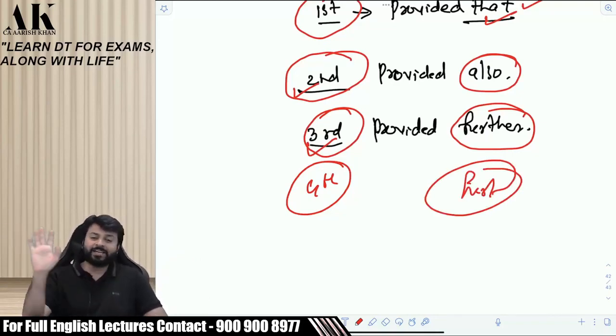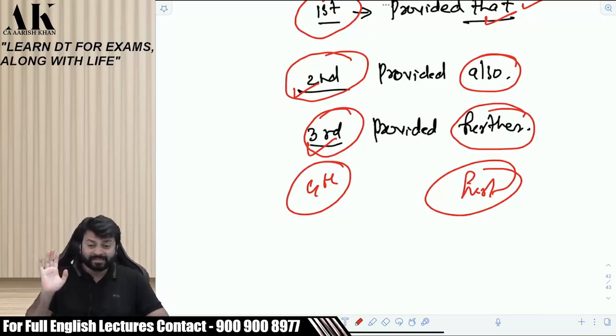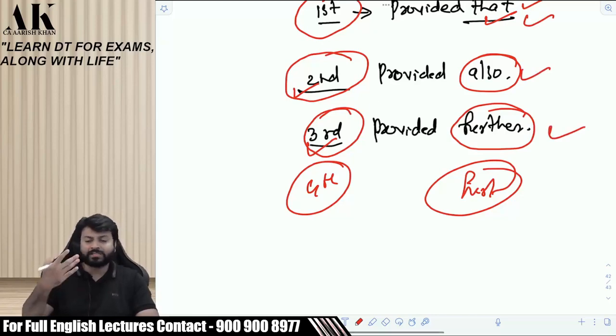So there are sections under income tax law where there are 25 provisos also. How many? 25 provisos in one section. It means there is one section and there are 25 exceptions. So first and second you will find a difference, but from third onwards it will be similar only. Are you clear? There is no grammar left here after that. There has to be some grammatical words which can be used. There is nothing left after that. Then the law uses "further": 10th proviso further, 11th proviso further, 13th proviso further, 20th proviso further. It will be "further" only. Is it clear?